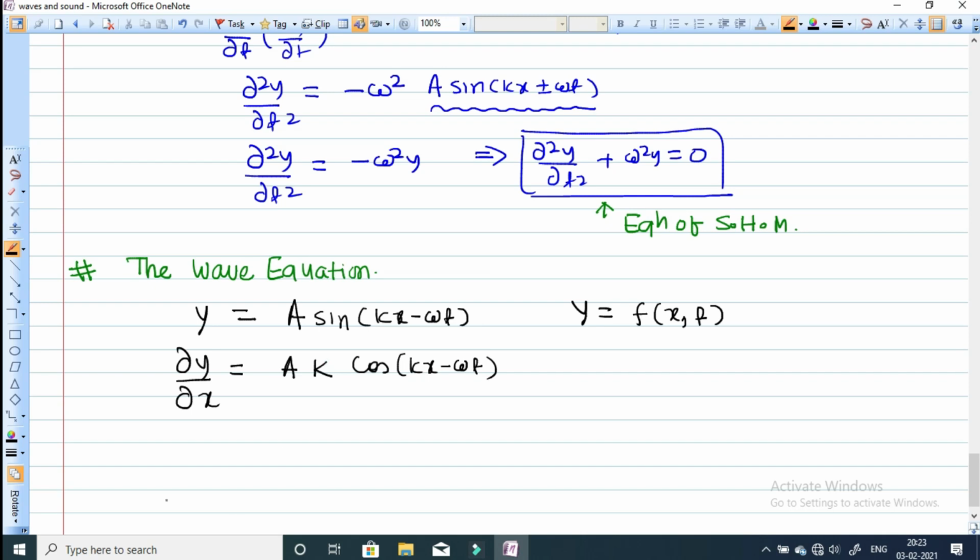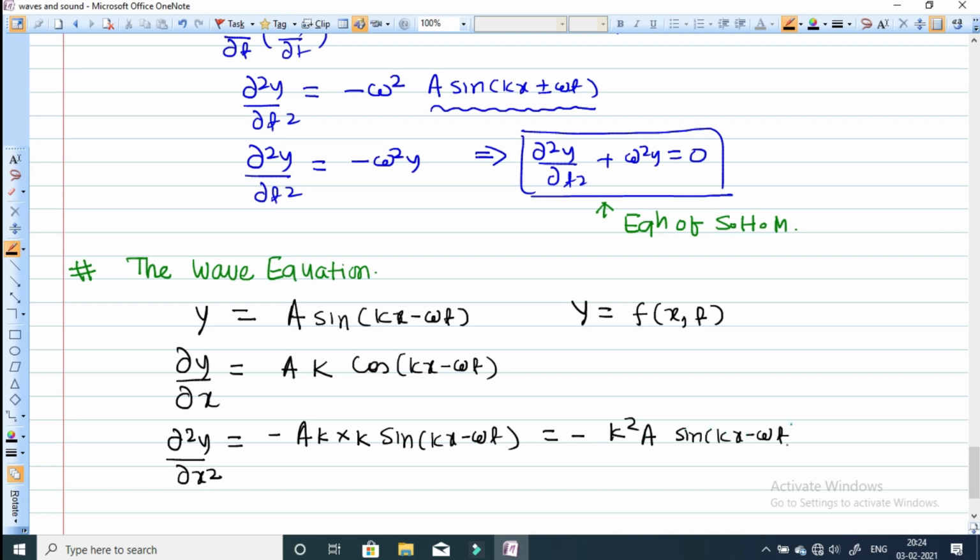Now if we again differentiate this, then d2y by dx square will become a into k, and the differentiation of cos is minus sine, so it will become sine of (kx minus omega t) with the minus sign. One more k will come out because the coefficient of x is k. So it will become minus k square into a into sine of (kx minus omega t). Again you can see that a into sine of (kx minus omega t) is equal to y. So d2y upon dx square is equal to minus k square into y.